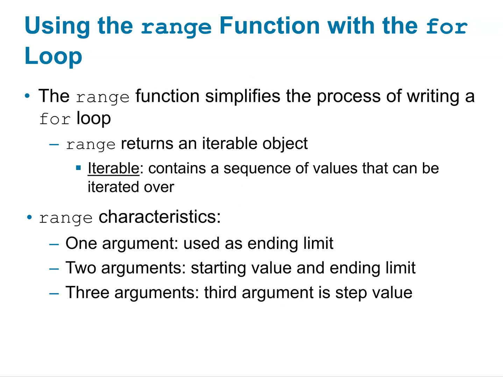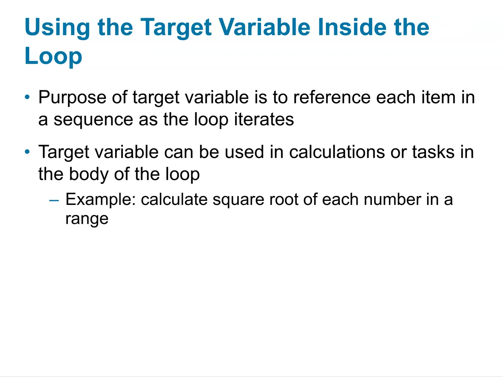The range function simplifies the process of writing a for loop. Range returns an iterable object. An iterable contains a sequence of values that can be iterated over, meaning run through. Range characteristics: one argument is used as an ending limit. You can have 2 arguments used as a starting and ending limit, or 3 arguments. The third argument is a step value, as in increment by 2.